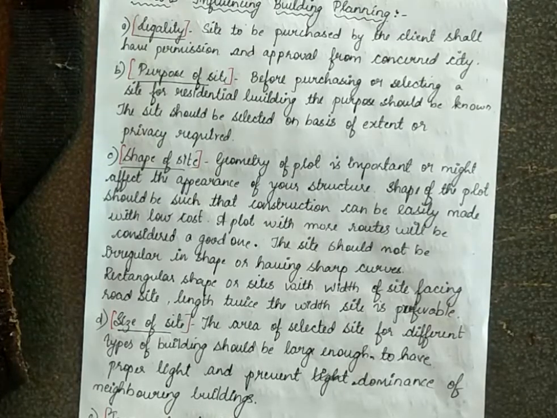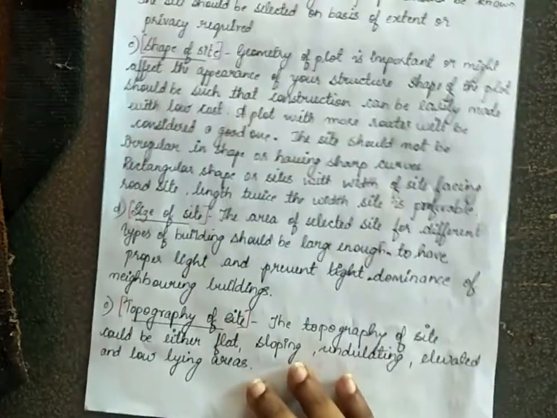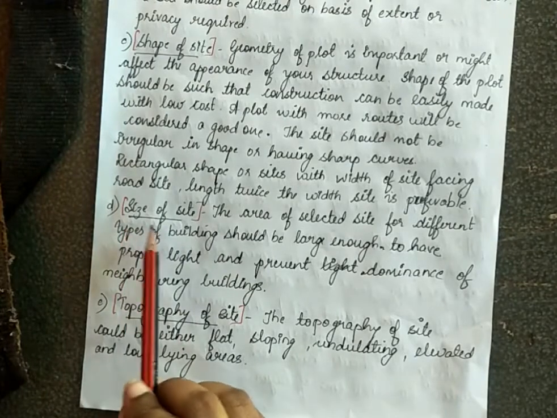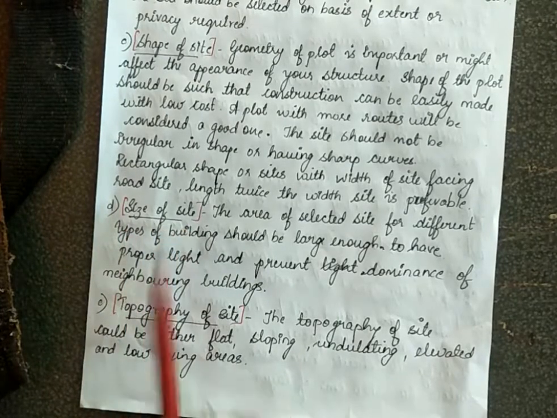You can go for circular or other types of shapes only for monumental or architectural construction. For those purposes you can go for different shapes, right? But if you are going for a normal residential building or a public building, see that you prefer a rectangular shape itself. Clear? Coming to the next point, the size of the site.